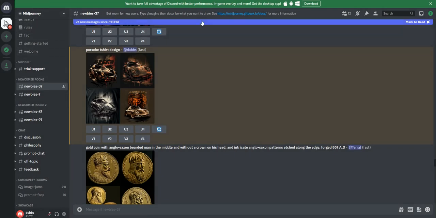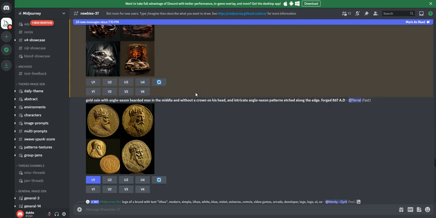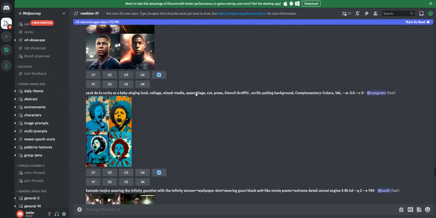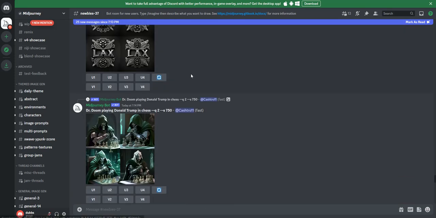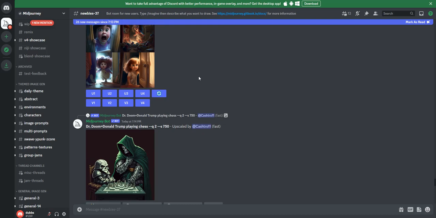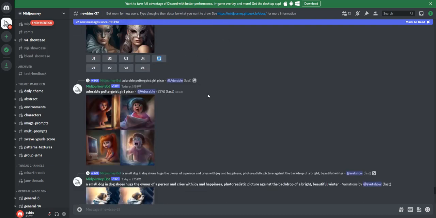Okay, once you've done everything, verified your email address, and realistically, once you're here, it looks like a big forum. So it is kind of confusing, but what you can do, and you can see some of the other images that people are making. I don't know if you could download theirs or not as well. If you see something super cool, I don't know why you couldn't.